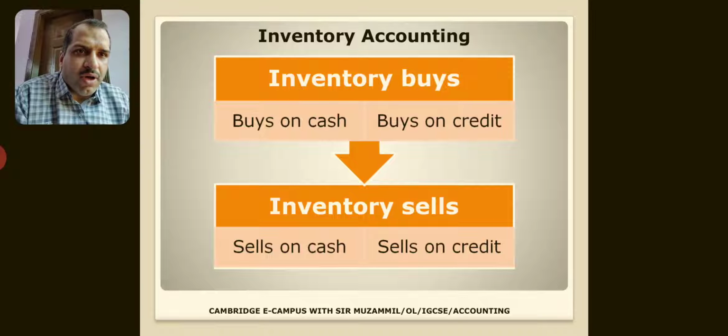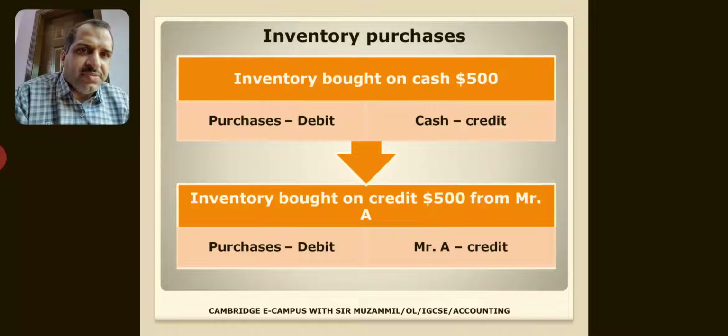Inventory is usually bought either on cash or on credit. The same business sells inventory either on cash or on credit. If inventory is bought on cash, what is the double entry? What would be debit? What would be credit? Whenever inventory is bought, you will not use the word inventory. Instead, you will use the word purchases.